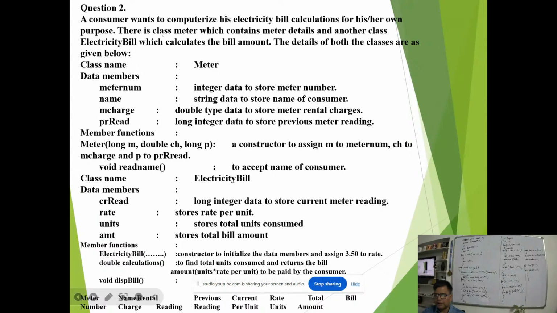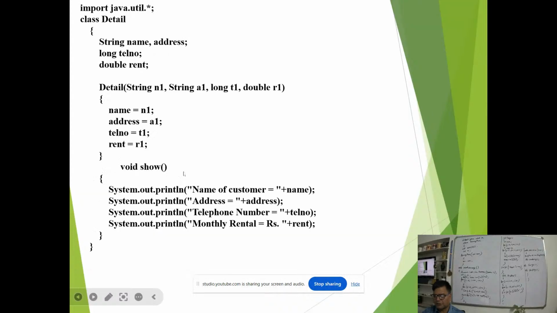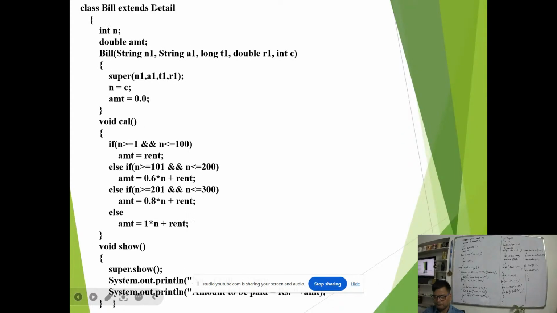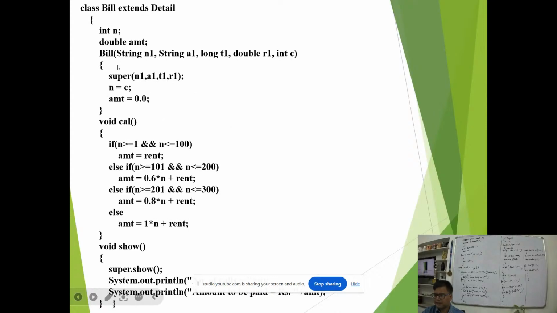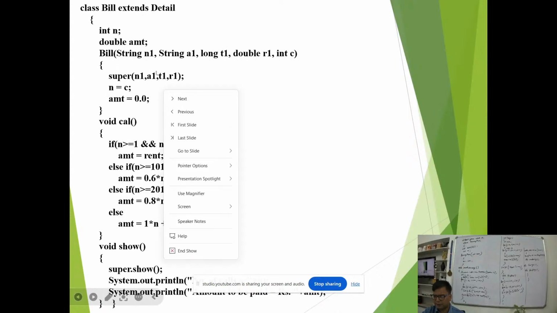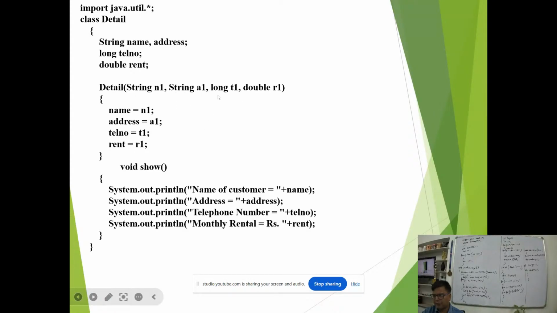Now you see another question here. A class meter, and its subclass is electricity bill. Here we have to read and calculate the electricity bill part. Okay? Now, whichever programs we just need to call. Here detail was the superclass, which we do not have to write. Class bill extends detail. Now what is here? Actually you see in this one the superclass was also having a constructor. Okay, the superclass has a constructor, the subclass has a constructor, so here the superclass variables are used. The values of the superclass, in the superclass you had n1, a1, t1, r1.